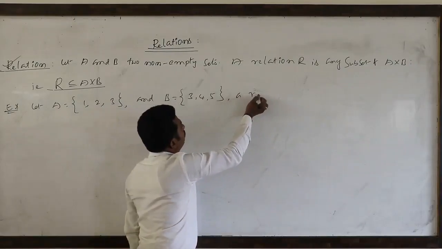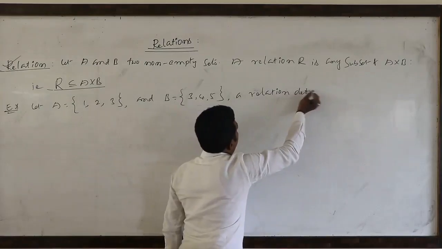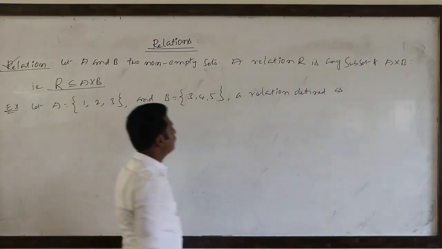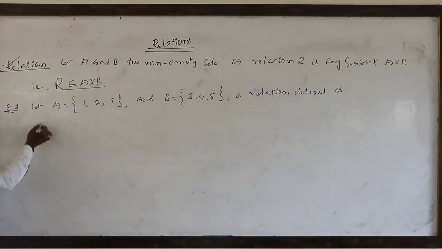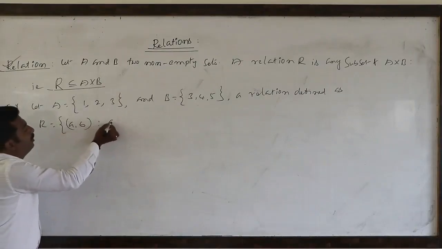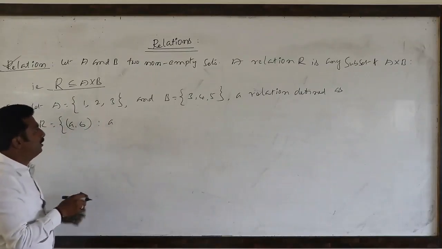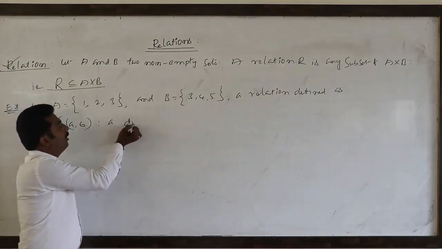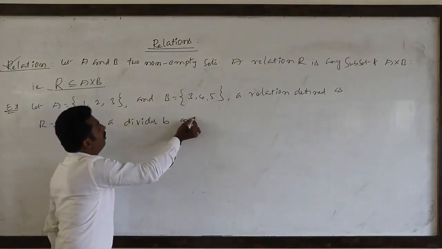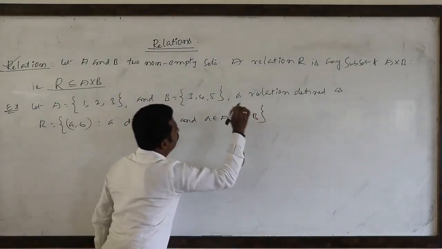A relation is defined as capital R equal to the set of ordered pairs (a, b) such that a divides b, where a belongs to capital A and b belongs to capital B.